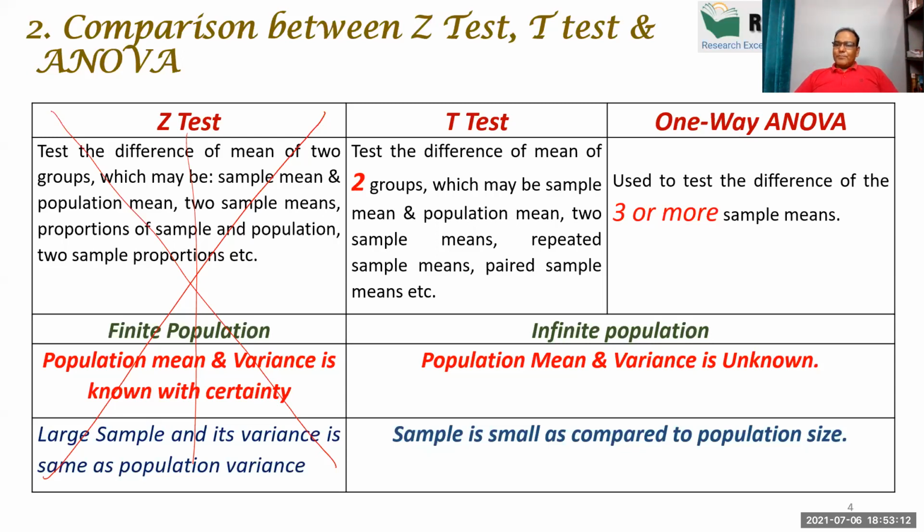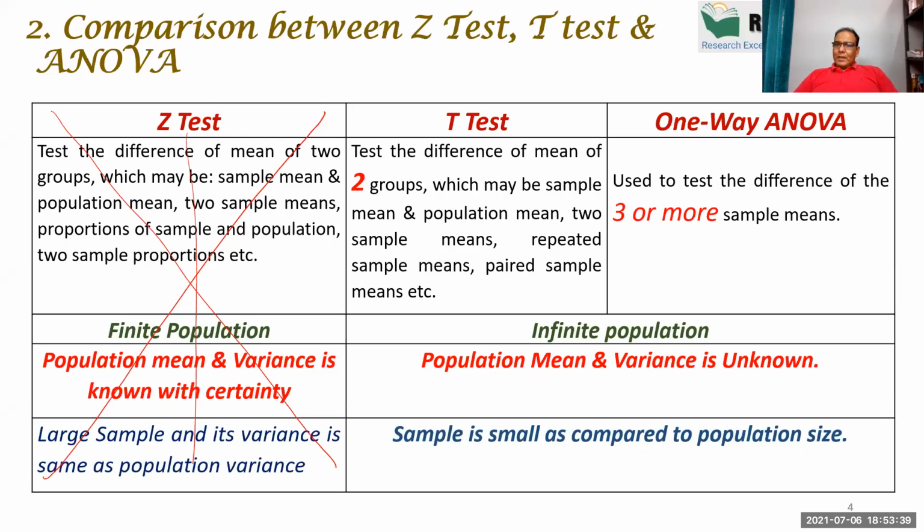So now we learn one thing very clearly. The learning is: Z test we don't apply, so no need to learn Z test because it is a bookish test only found in books. Second, t test is applicable when we are comparing the mean of two groups. Third, ANOVA is applicable when we are going to compare the mean of three or more than three groups.